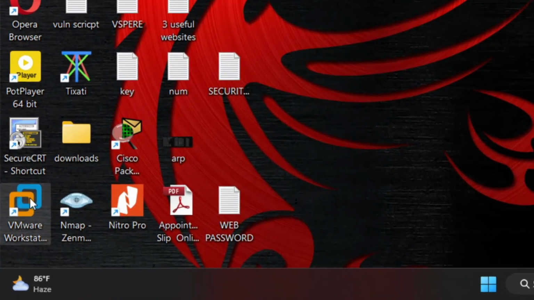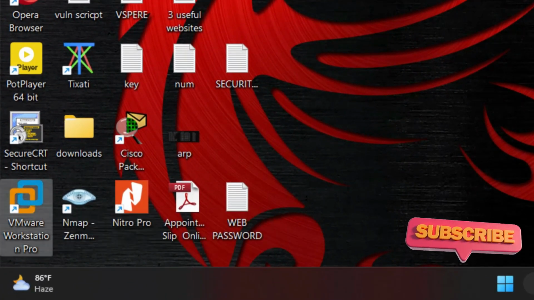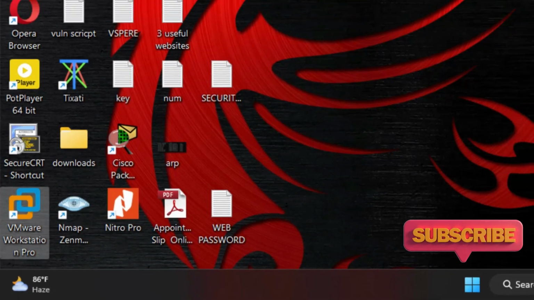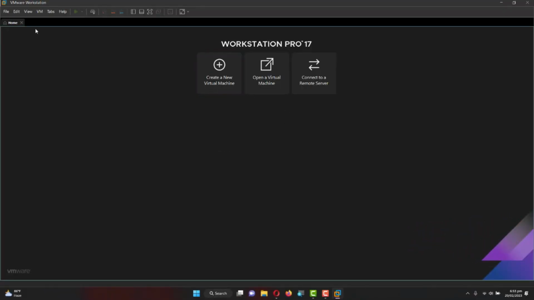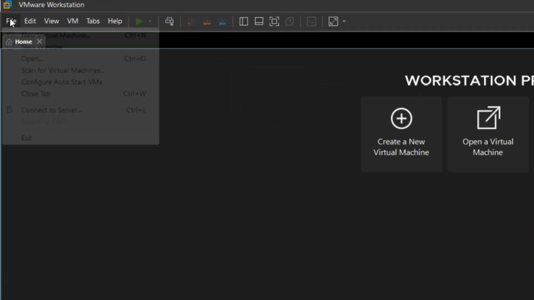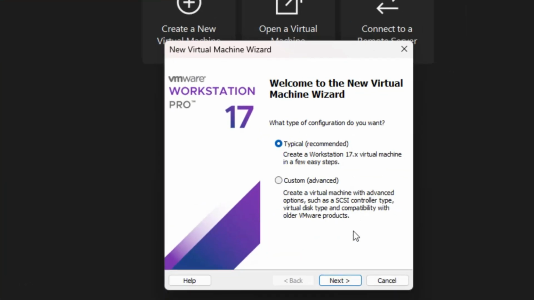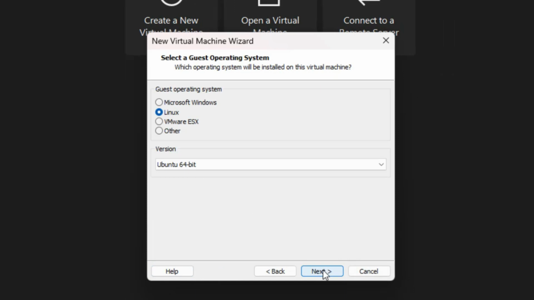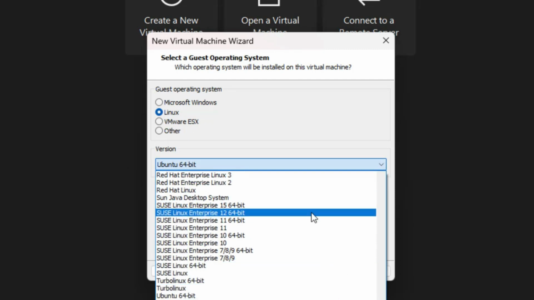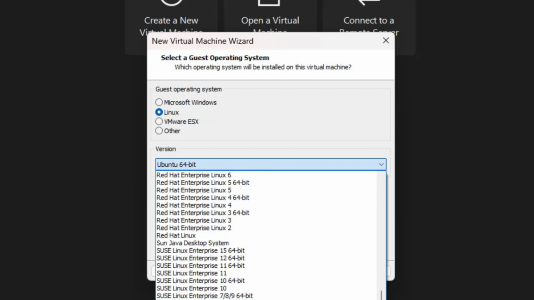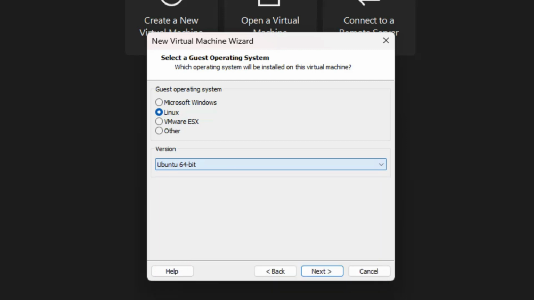Alright, so my VMware Workstation is over here. I need to create a machine for that. So File, New. If you don't know this, I have videos on them, so you can check on it. Select Linux and then go in for Ubuntu 64, because there are various Linux flavors here, so you select Ubuntu 64.